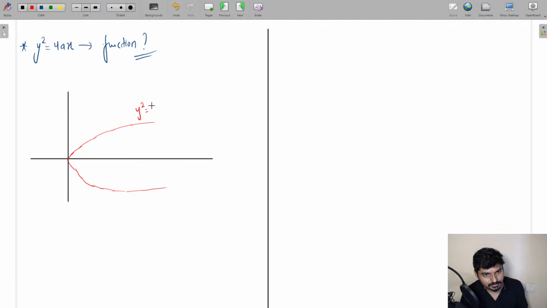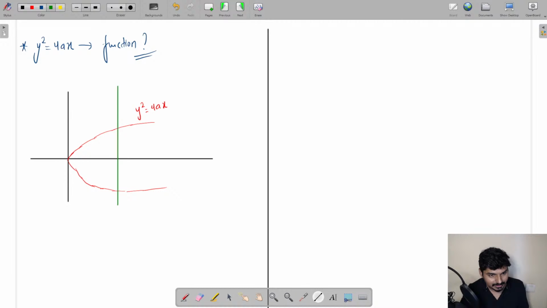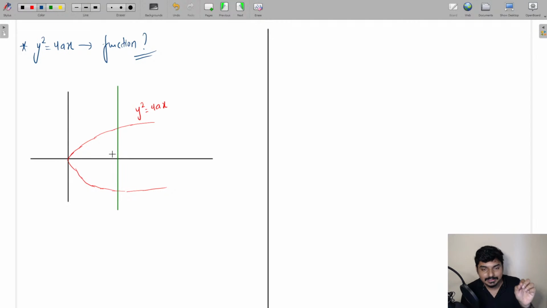Now after drawing the graph of the given equation, what do you do here? You draw a vertical line, something like this, which is going to be a vertical line. Okay, now everyone listen to this carefully. When you draw a vertical line, you see at how many points it is intersecting the graph of the curve of this equation y square is equal to 4ax. You can clearly see that it is intersecting at 2 points, right everyone?